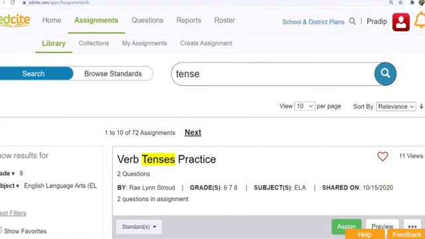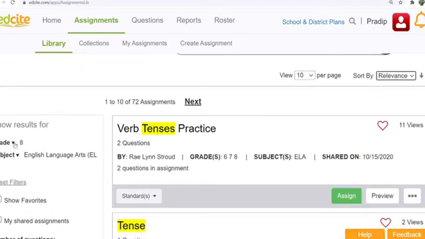Okay. Here you can find the filters, also sort by filter: popularity of the assignments regarding tenses, newest assignment on tenses, or oldest assignment. So you will find the sort by.